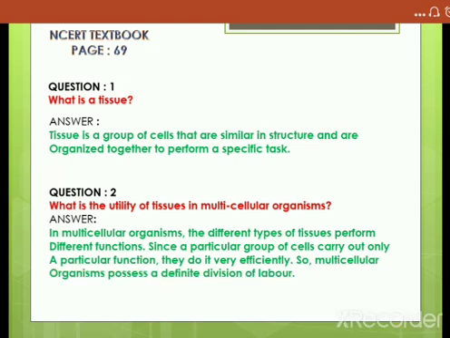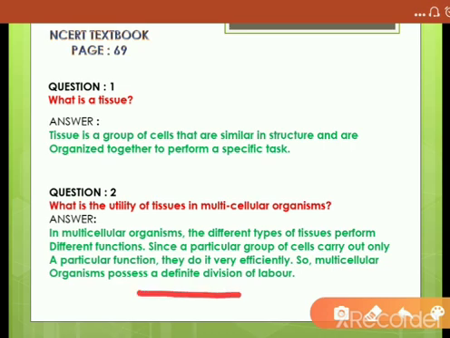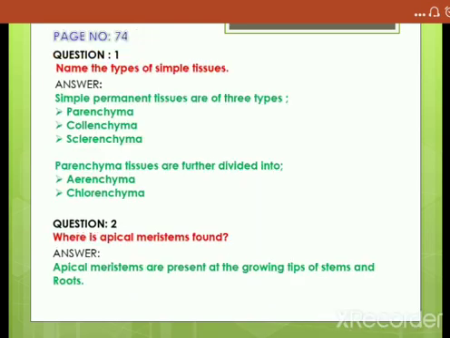We don't want only a single cell to perform all the functions, so we need a group of cells for each particular function so that the entire job is performed efficiently. That process is described as the division of labor in multicellular organisms. So the multicellular organism will possess a definite division of labor.